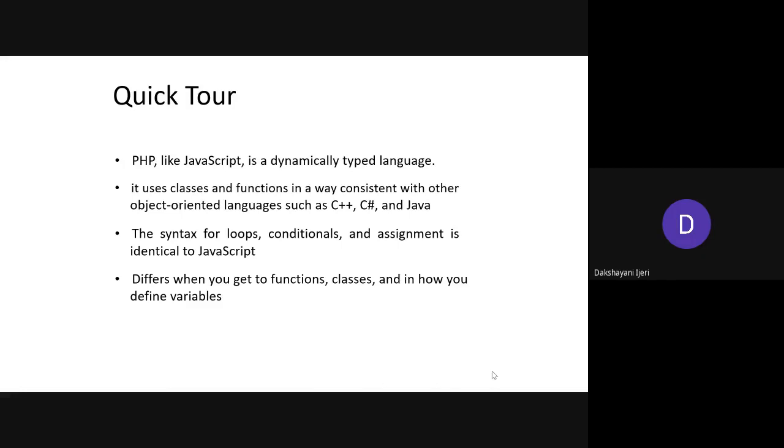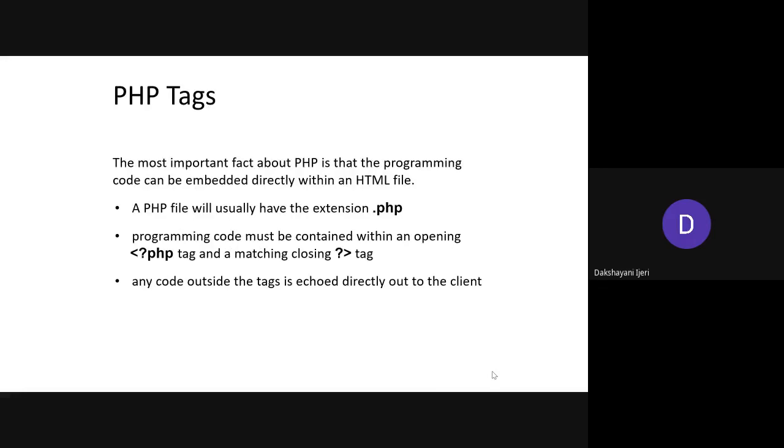Okay. So just like JavaScript, PHP is a dynamically typed language. It also uses classes and functions the way exactly it is used in C++ or Java. Correct. The syntax for the for loops, conditionals and assignment operator is identical to JavaScript. We have also seen these things with JavaScript as well. So the syntax is a little bit identical, but a few notations are different as compared to JavaScript. Okay.